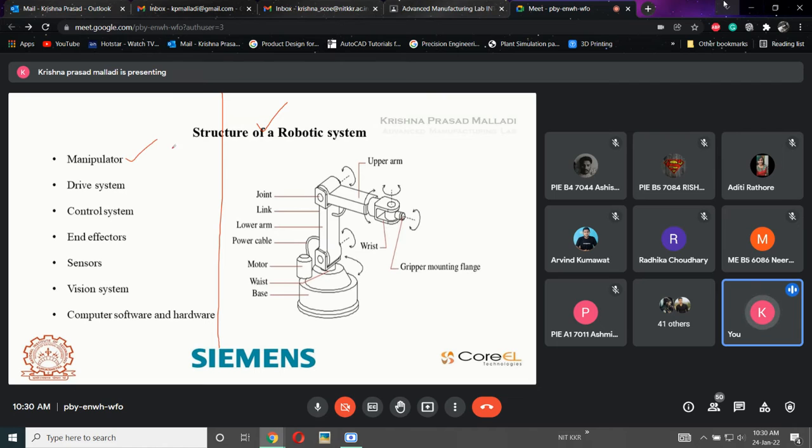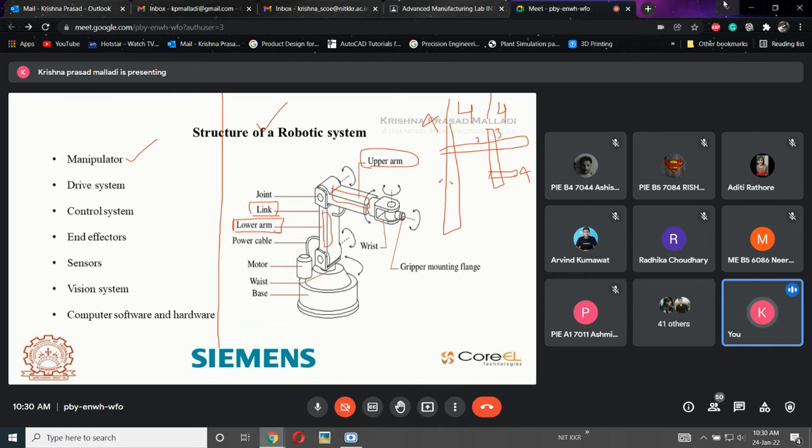Like here, manipulators, see, link, lower arm, upper arm, all are the same. Everything is a manipulator, which means this arm is nothing but a manipulator or an arm or a link. So if the robot is like this, okay, now see 1, 2, 3 and 4. Now this robot has 4 manipulators or 4 arms or 4 links. So that is what exactly a manipulator is.